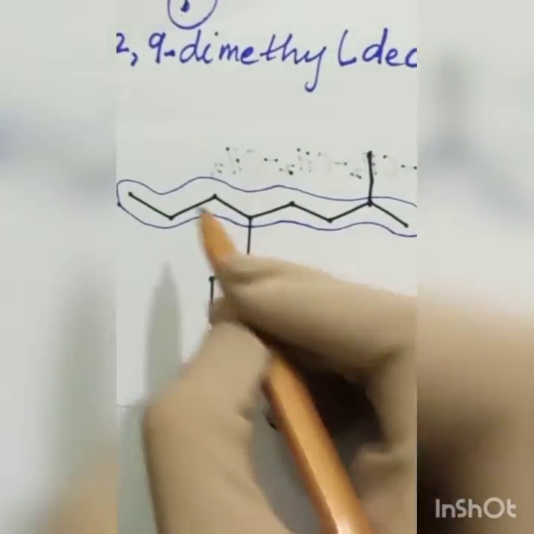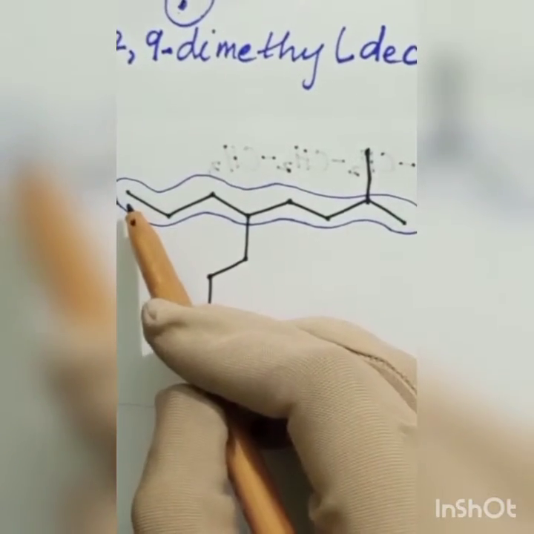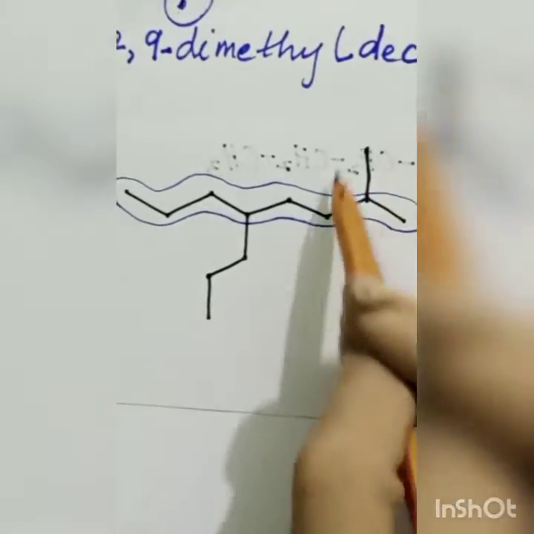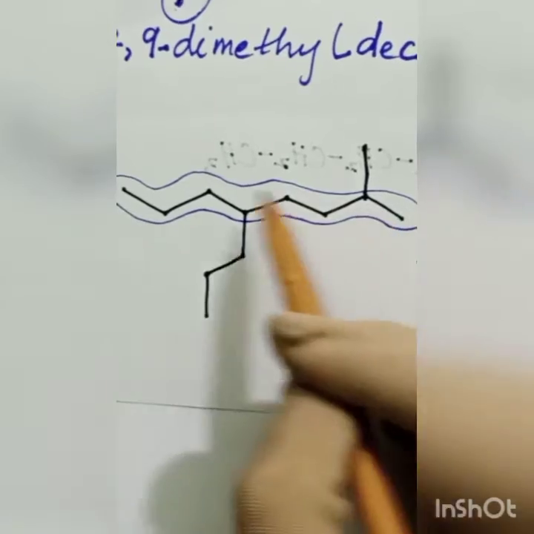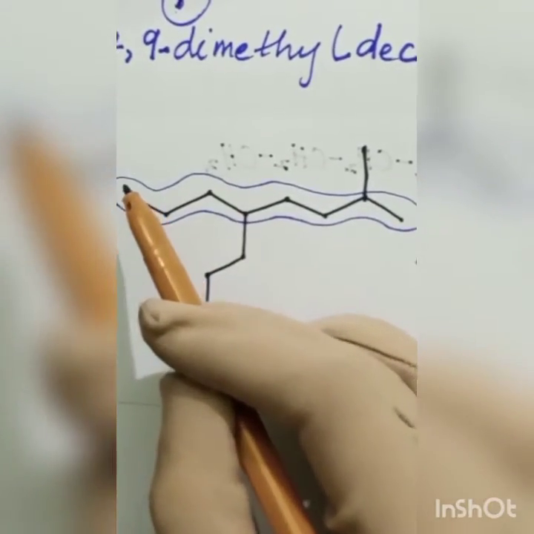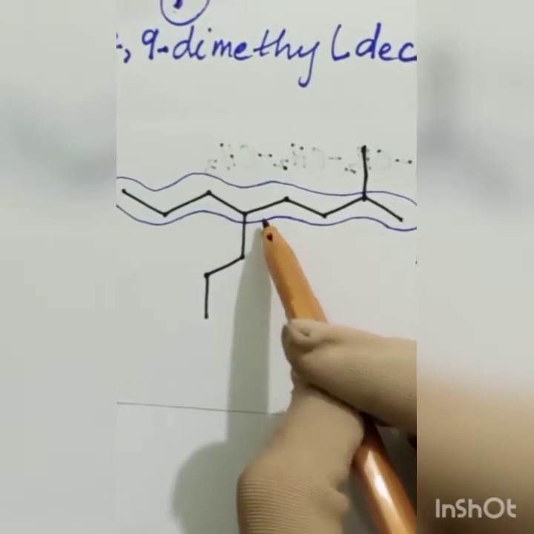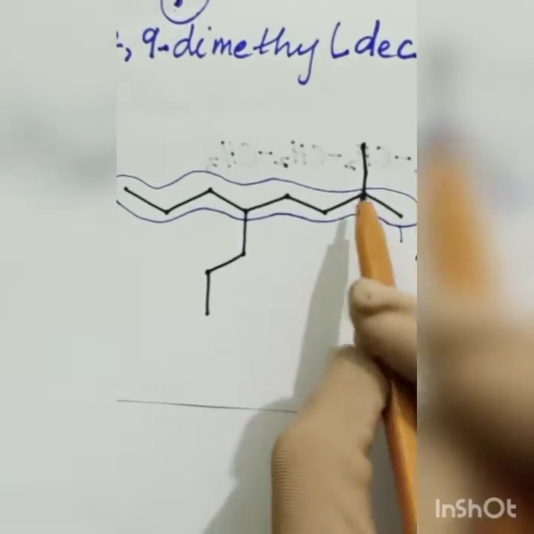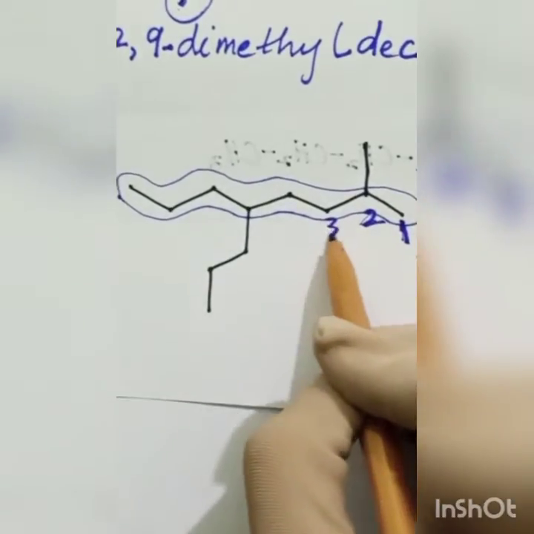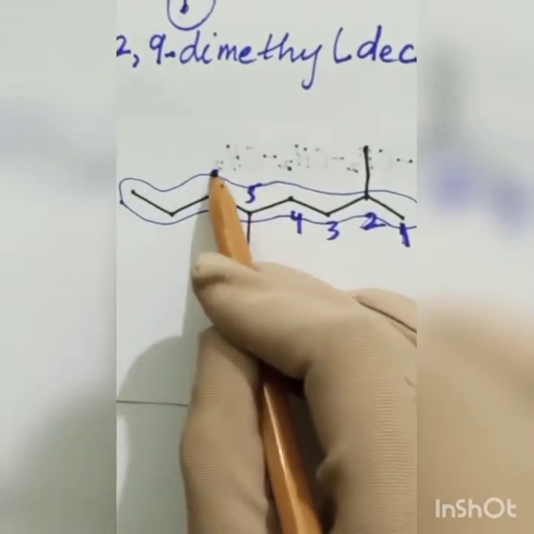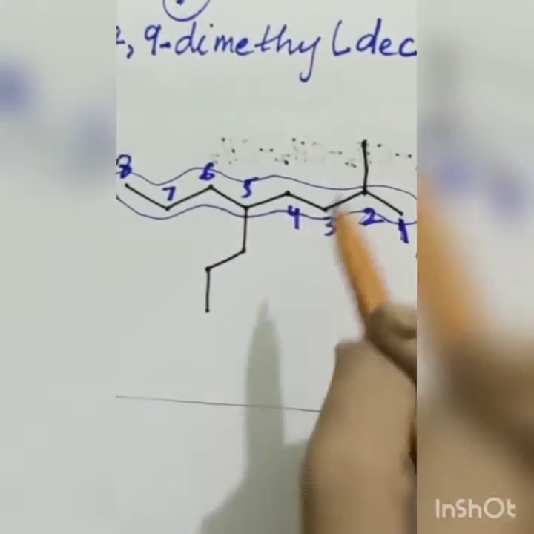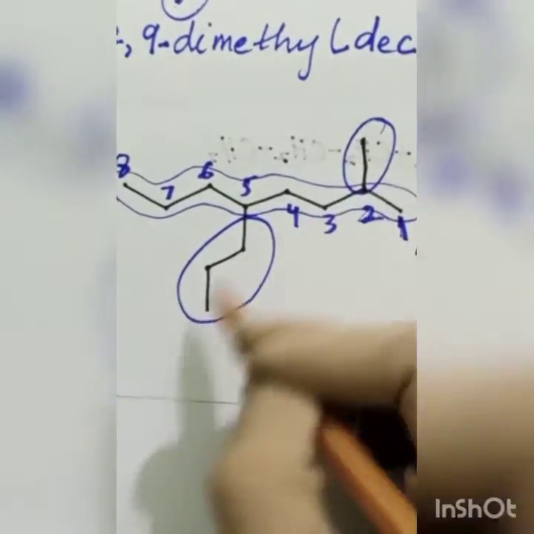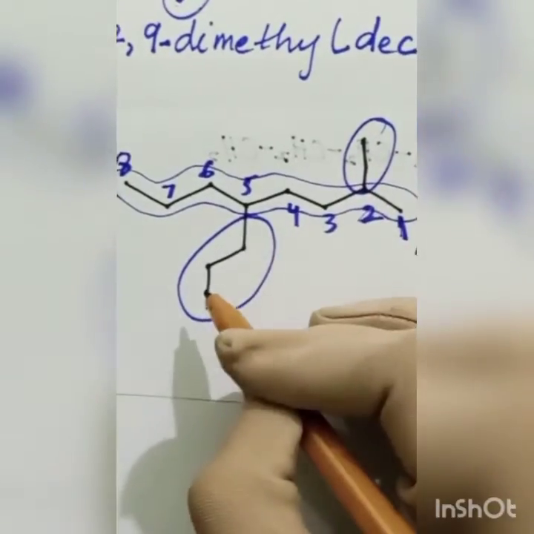Now I have to number these. Can I start from there or should I start from there? No, I should start from there because it will have the branch nearest to this end. It also has a branch, but it is at position 4, 1 2 3 4, so the preference will be given to this. 1 2 3 4 5 6 7 8. Okay, 8 carbons. How many branches? 2 branches, and both of these branches are different from each other, so I have to write both of these names here.